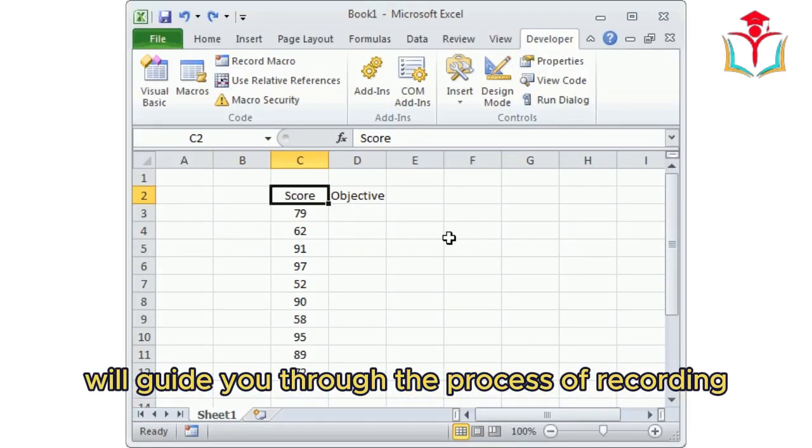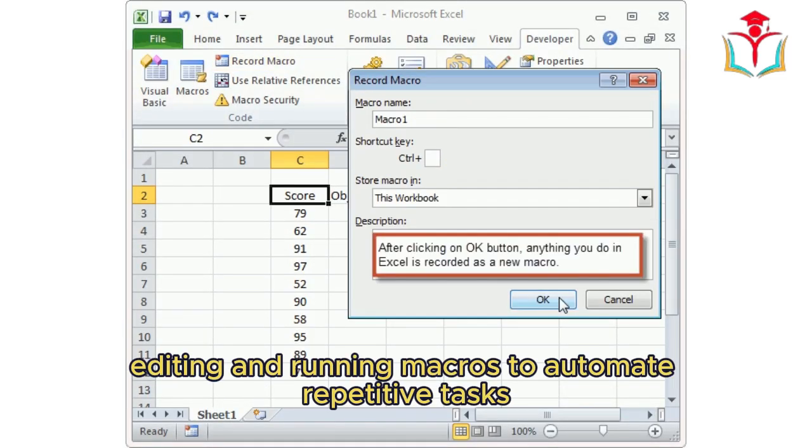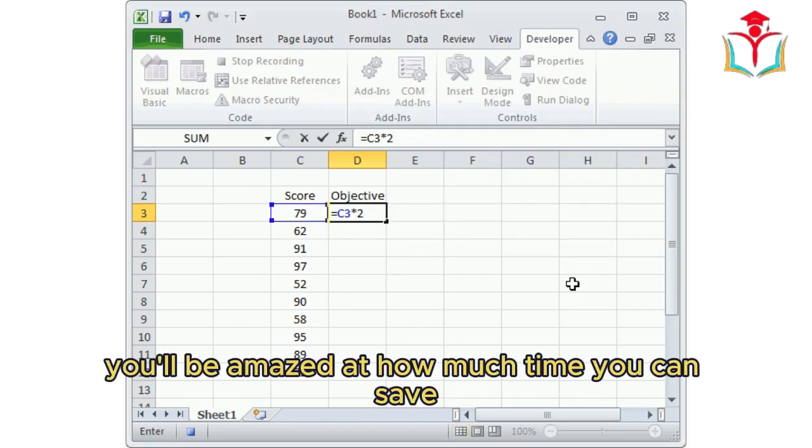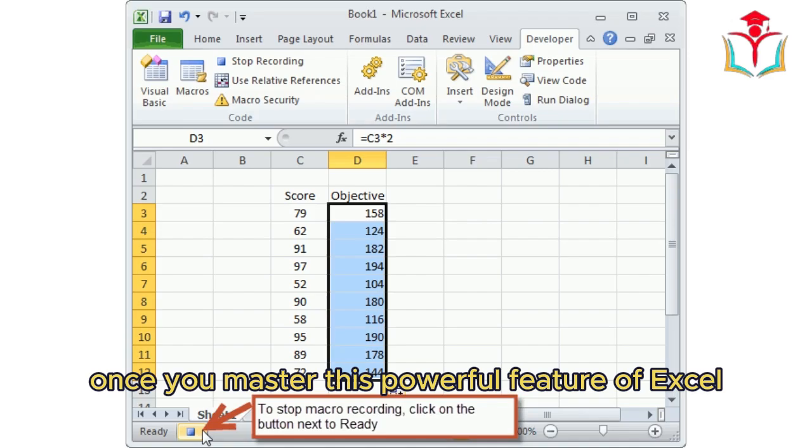We'll guide you through the process of recording, editing, and running macros to automate repetitive tasks. You'll be amazed at how much time you can save once you master this powerful feature of Excel.